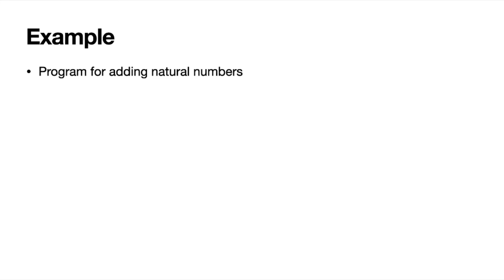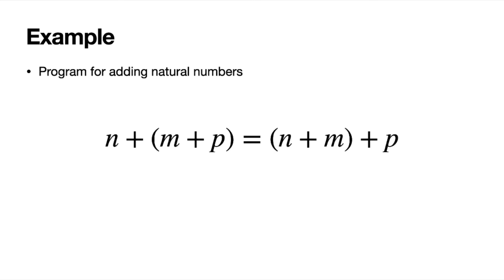Suppose, for example, you are writing a program for adding natural numbers, and your specification says this, that addition is associative. You want to formally prove that your addition code satisfies this associativity property. So, you can use an interactive proof assistant to do this. For this work, we're going to focus on the Coq proof assistant.